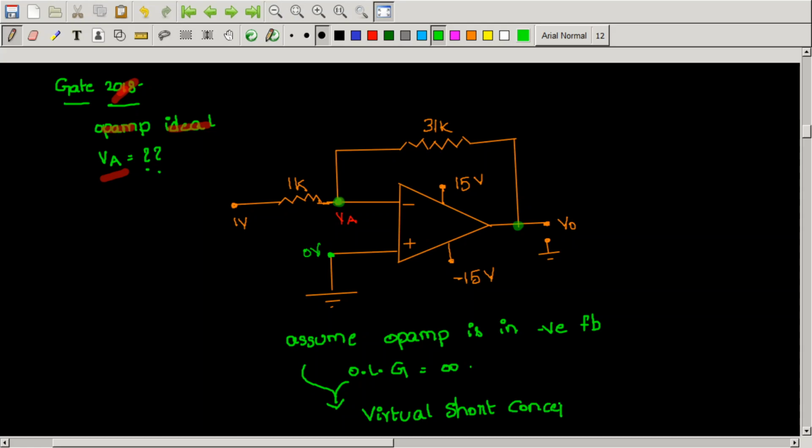Okay. So what is the virtual short concept? V plus voltage will be equal to V minus voltage. So what is the V plus voltage? V plus voltage is simply 0 volts. So what will be this VA voltage? That will also be simply 0 volts. So your answer is 0 volts.